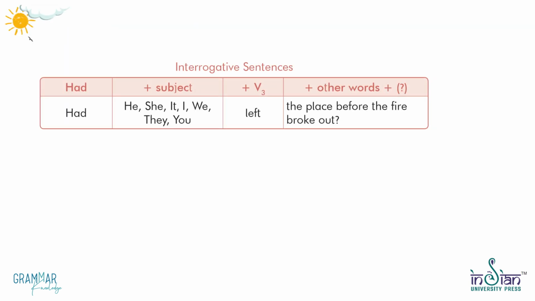Interrogative sentences. Had plus subject plus V3 plus other words plus question mark. Had he, she, it, I, we, they, you left the place before the fire broke out?